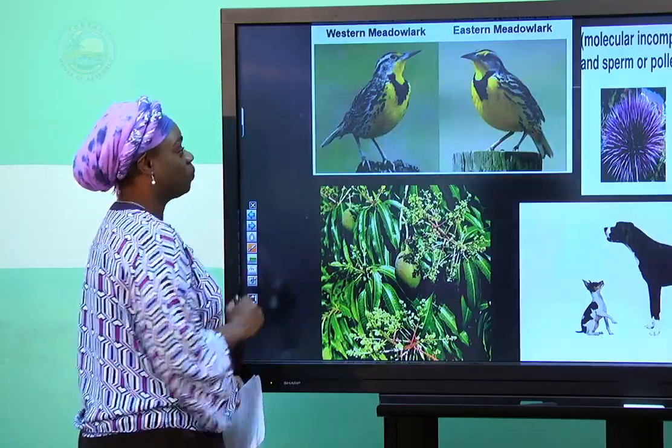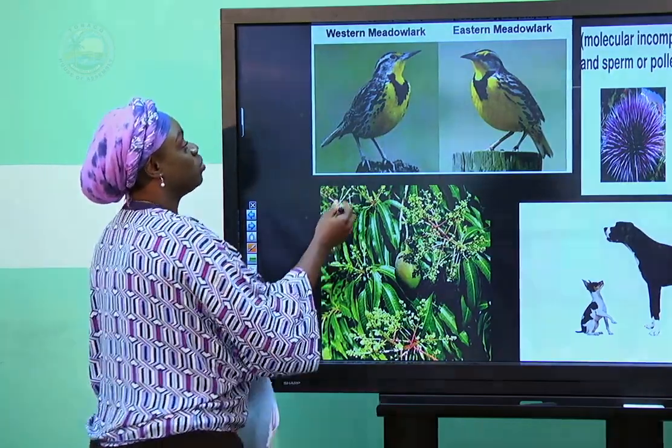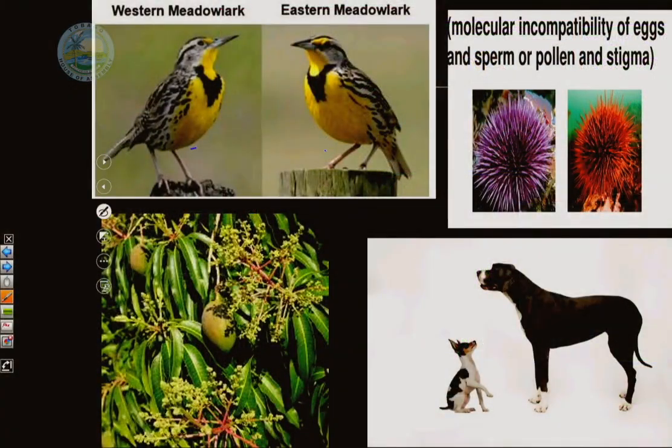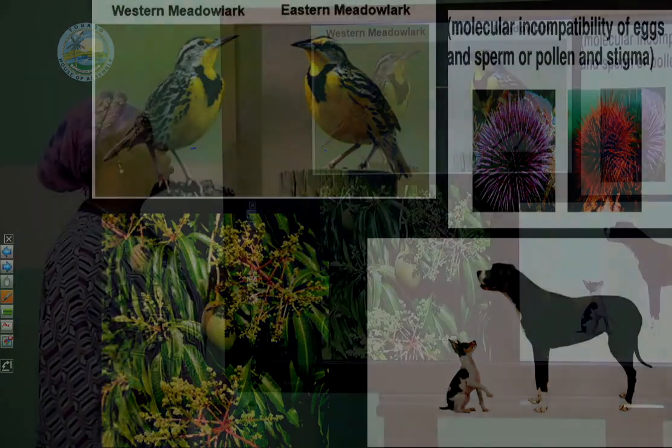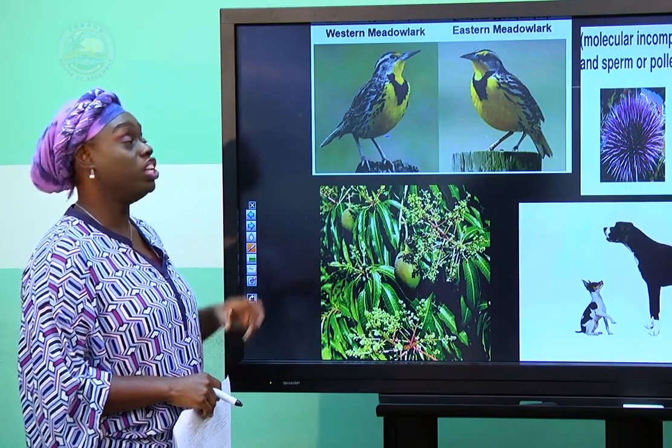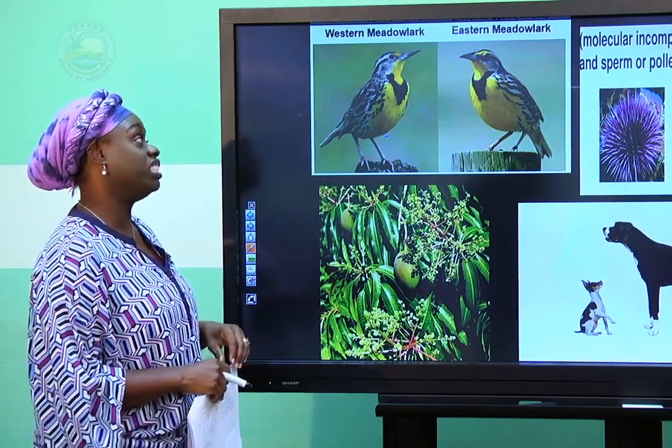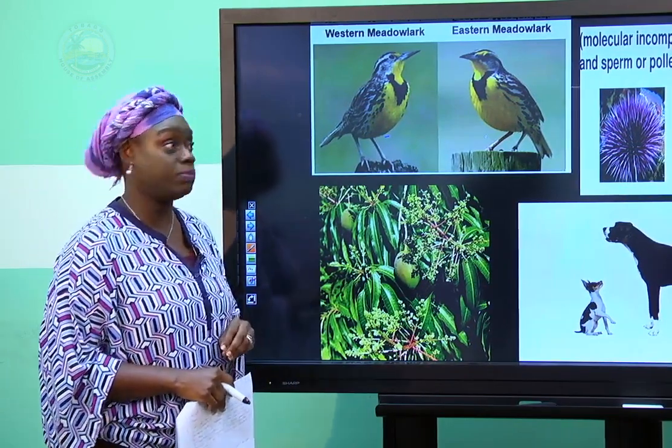So we have here the meadowlarks, we have western and eastern meadowlarks, and these two birds exist in the same area. However, they have different mating calls. So because they have different mating calls, they are not going to interbreed. Even though they look physically similar, they are two different species.